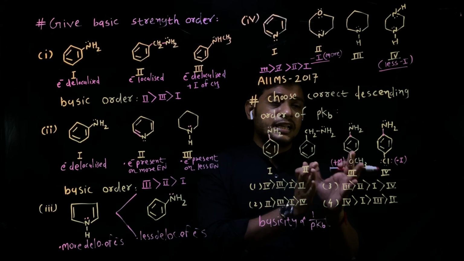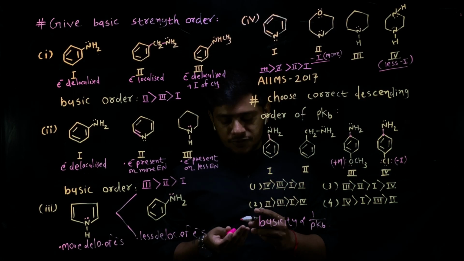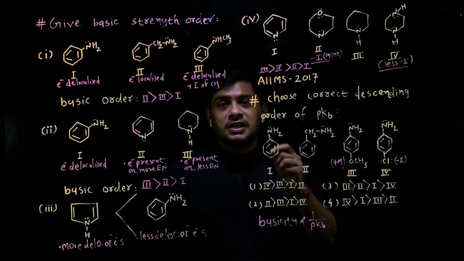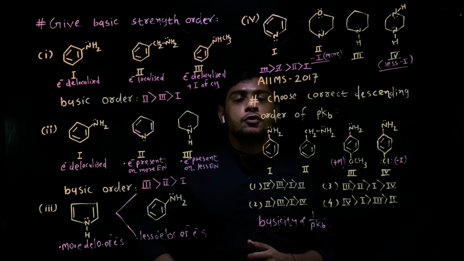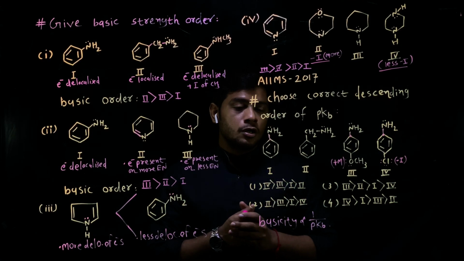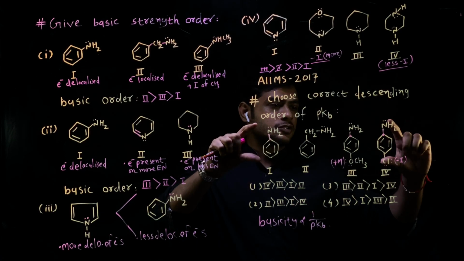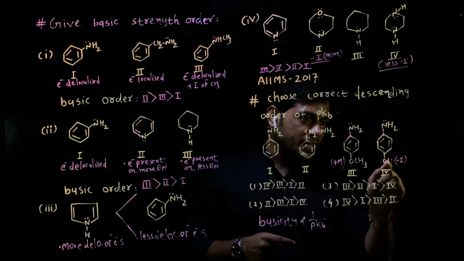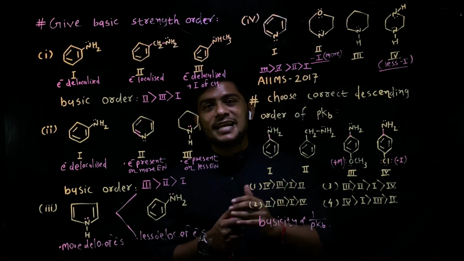So if we arrange all these amines in basic strength order, we can say, friends, that the second structure is the most basic, then the third structure. Then if we want to decide the basic strength order of the first and fourth structures, we can see that both structures are the same, but in this case a minus I group is present. So if minus I increases, basic strength decreases.